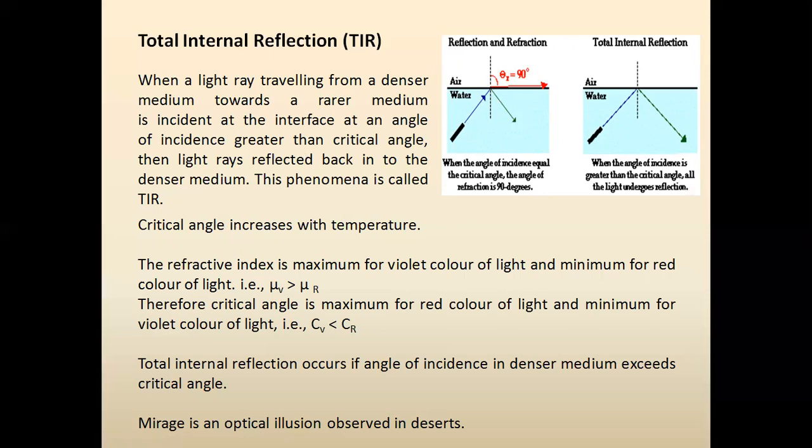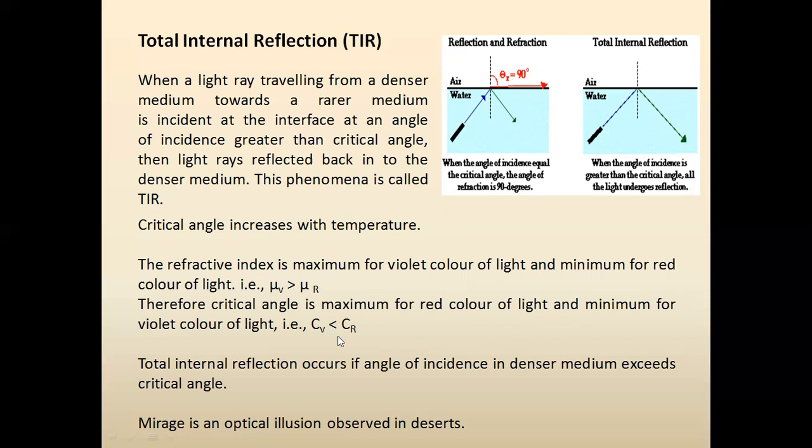So critical angle increases with temperature. Now the refractive index is maximum for the violet color of light and minimum for red color. That is, mu v, for violet, is greater than mu r. Therefore the critical angle is maximum for red color of the light and minimum for the violet color.